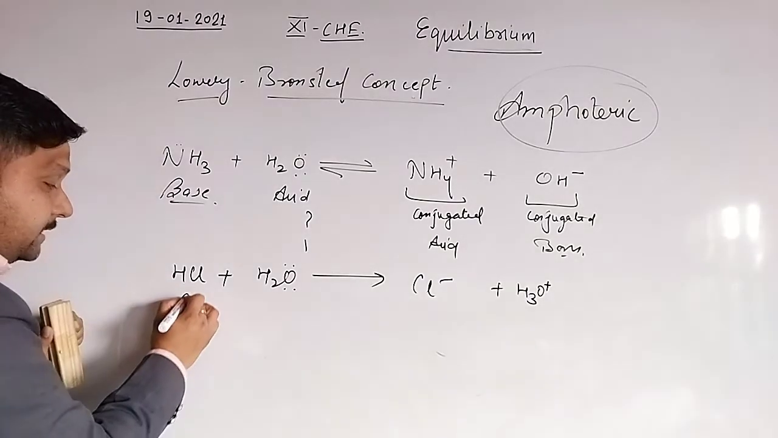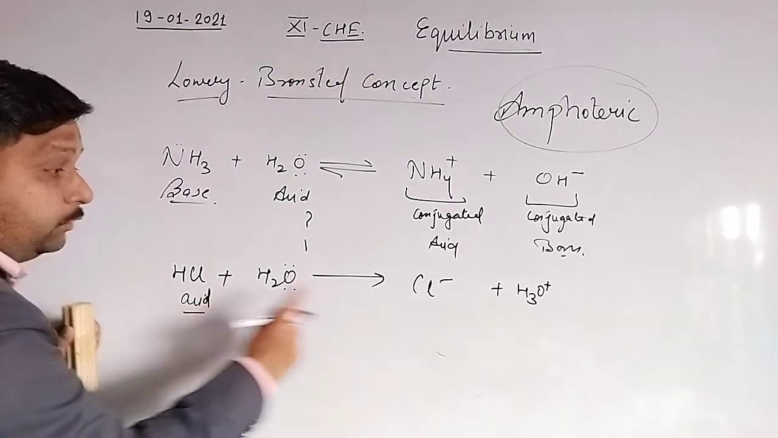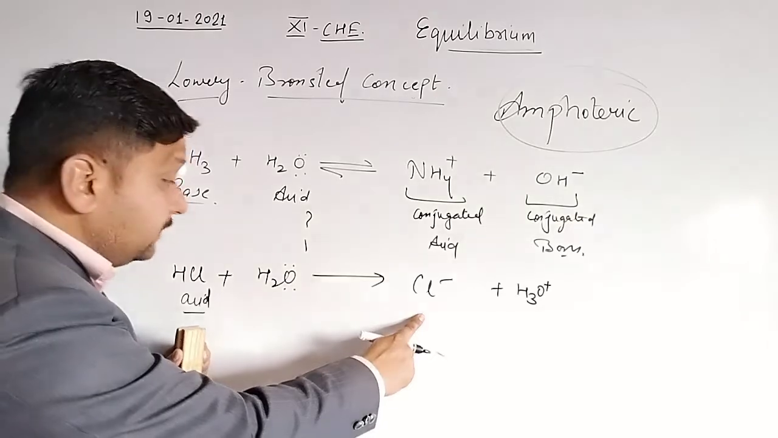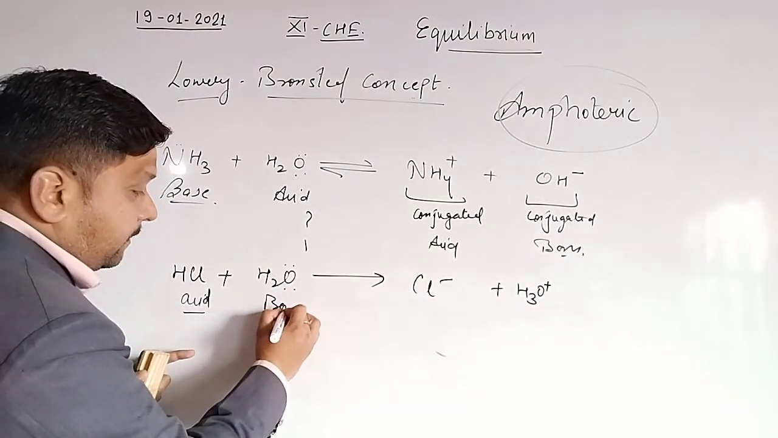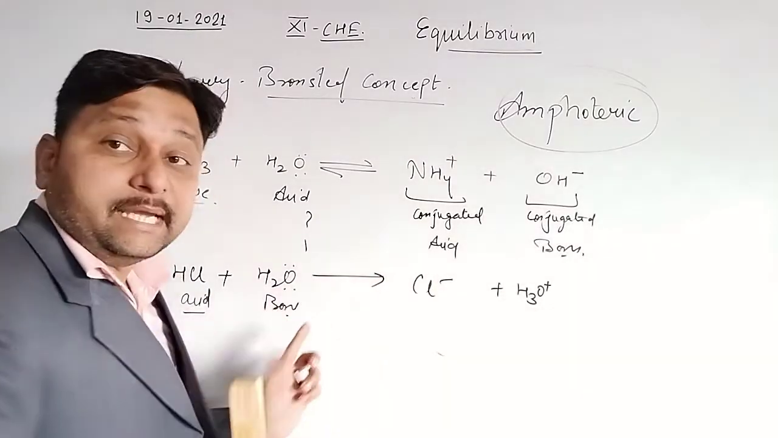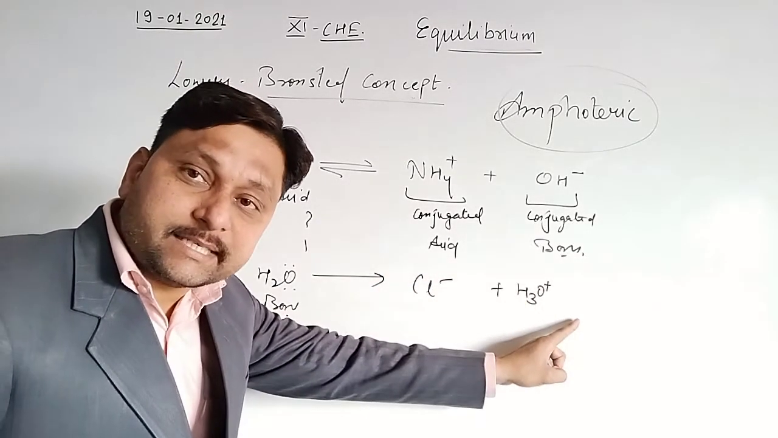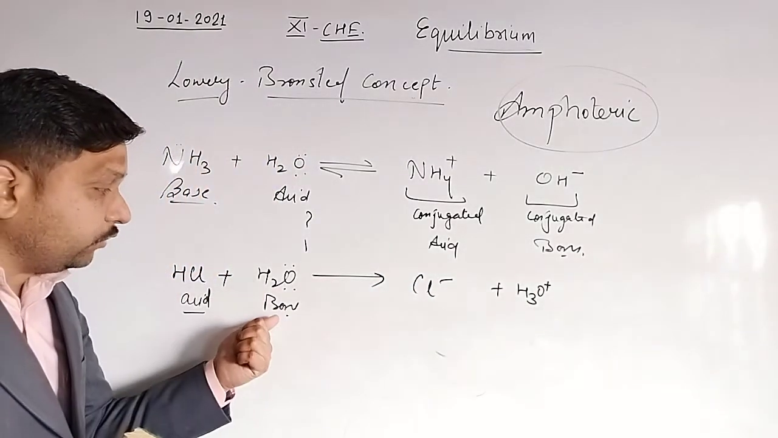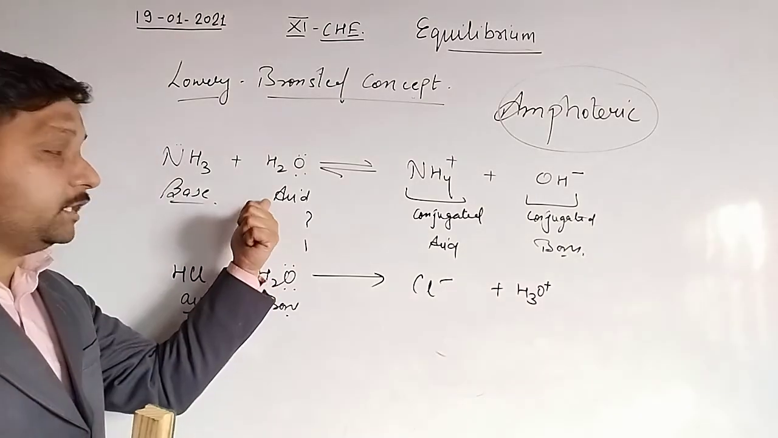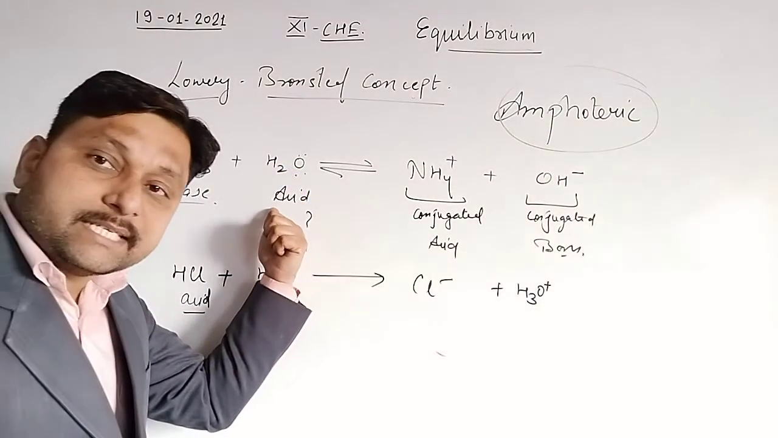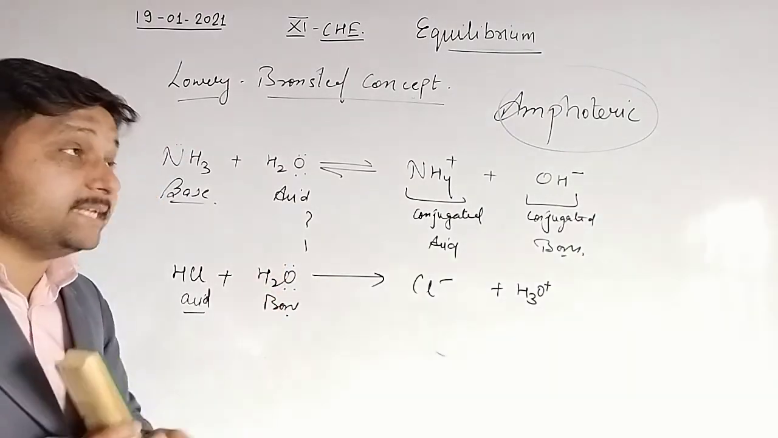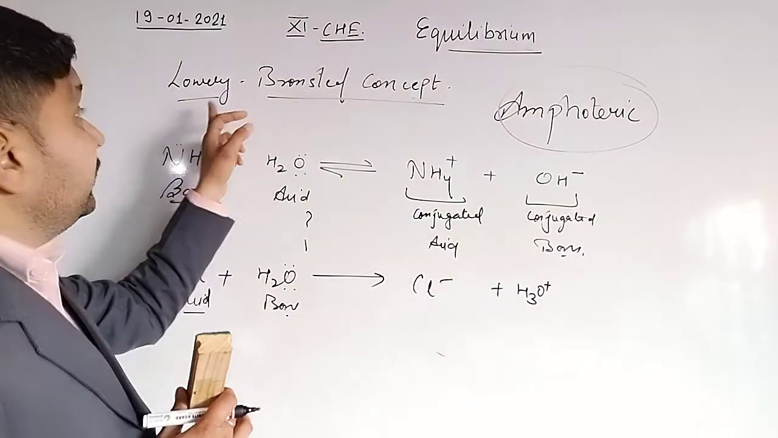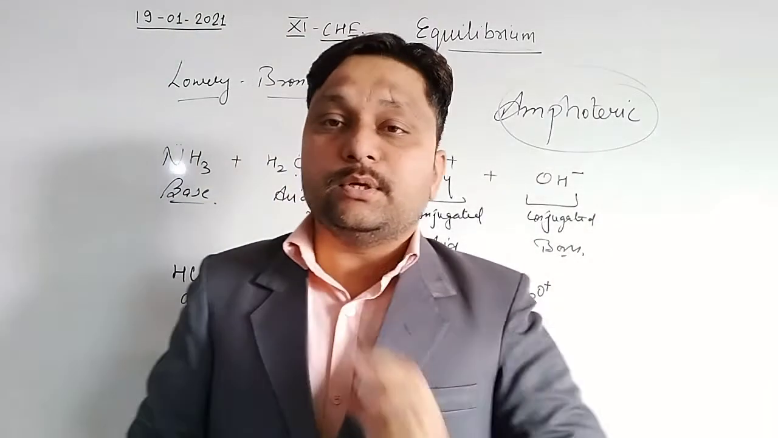Means this acid converts into the conjugated base, and this water behaves as a base and converts into acidic form. This is a conjugated acid. So now in this reaction, water behaves as a base, and in the above equation, water behaves as an acid. It means water has a tendency to show amphoteric nature according to Lowry-Bronsted concept.